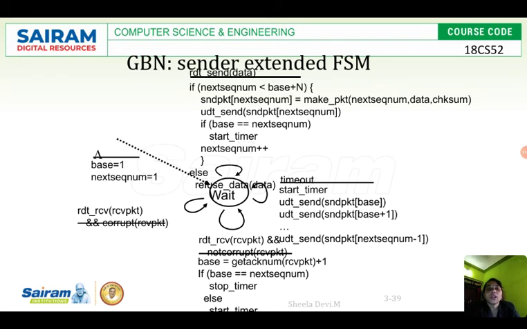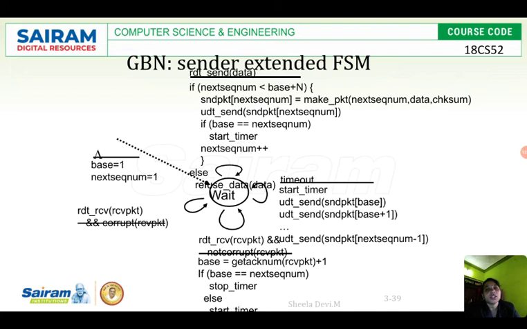Next, what happens if a timeout occurs while I am sending packet 9? Then start the timer, UDT send packet of base, and again I have to send all the packets, from packet 0 with sequence number 0 up to n. That is why UDT send packet of base, send packet of base plus 1, base plus 2, like that it goes. Clear?